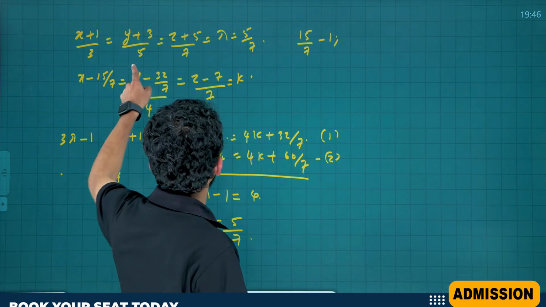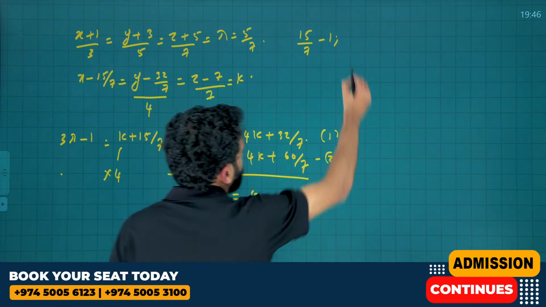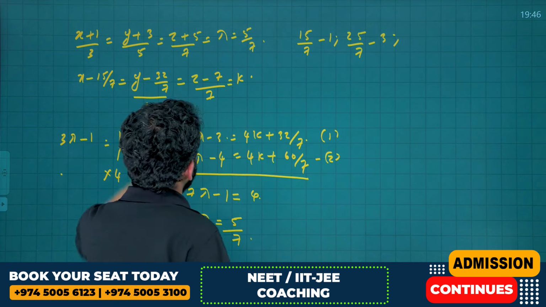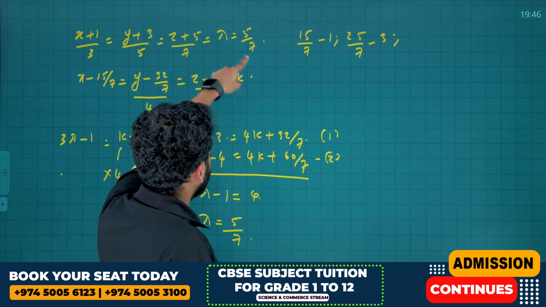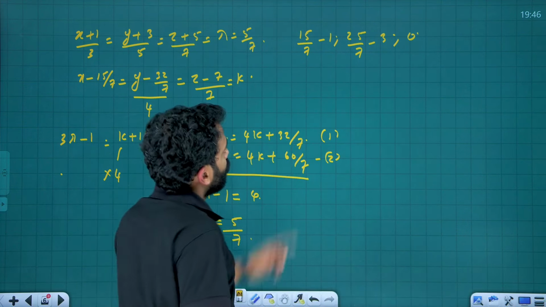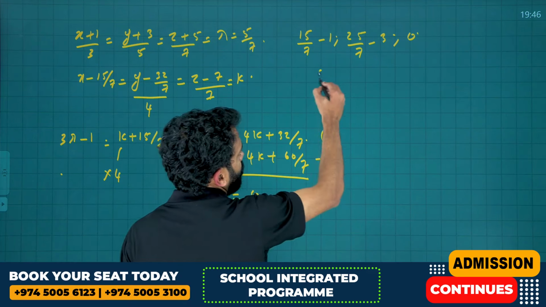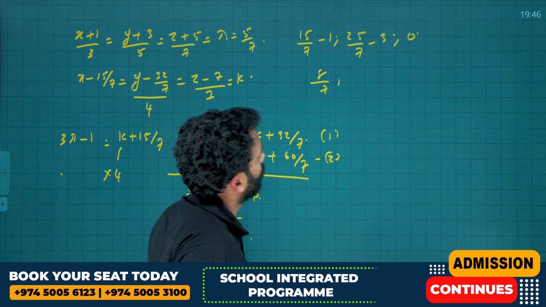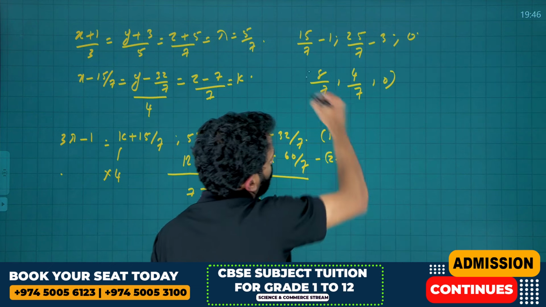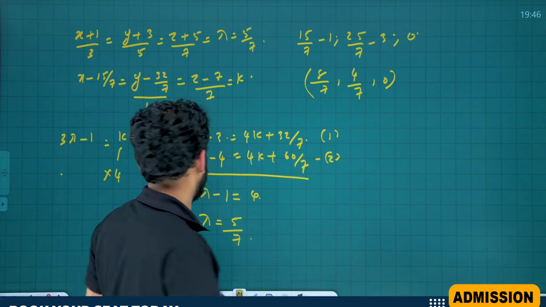And what about y? 25 by 7 minus 3. And what about z? 35 by 7, 7 will get cancelled, 5. That is, z is 0. Therefore, this becomes 8 by 7, 4 by 7, and 0.